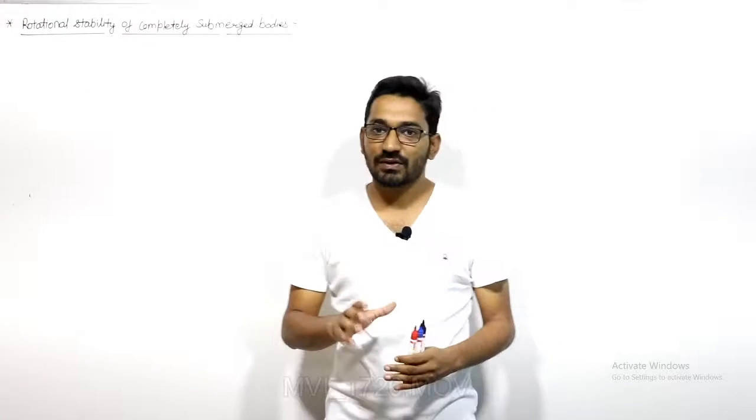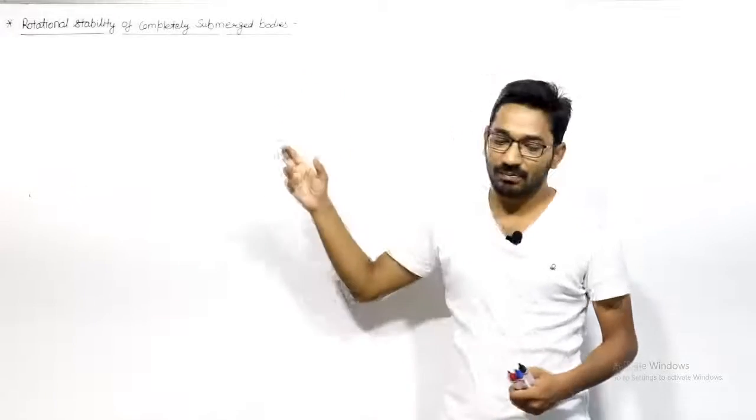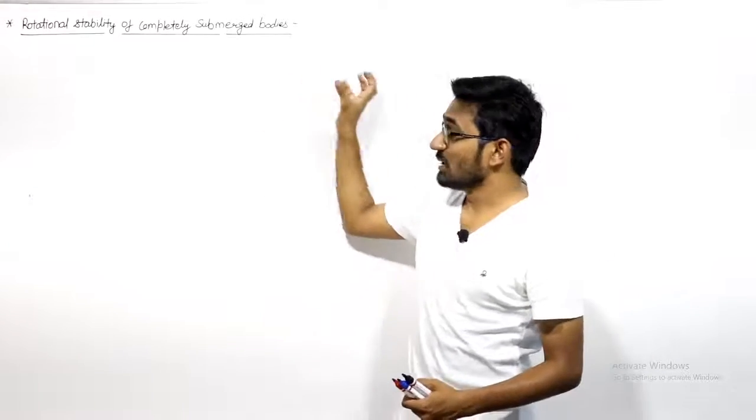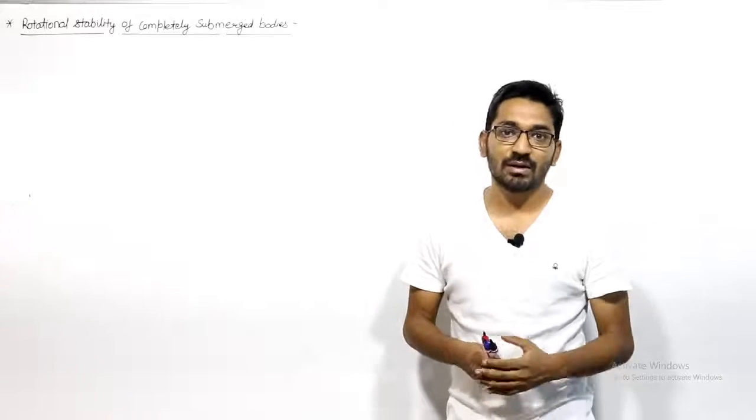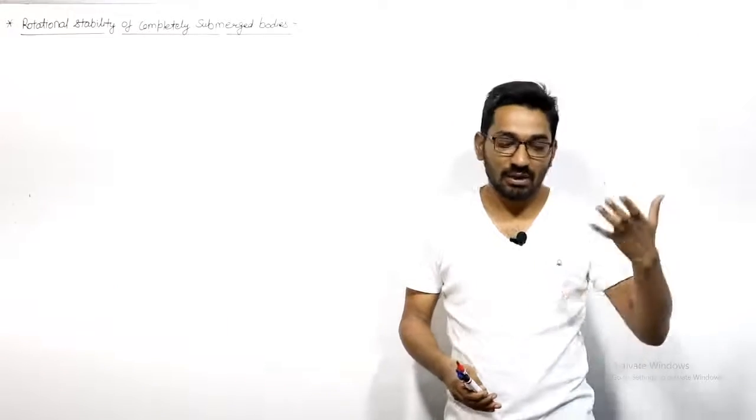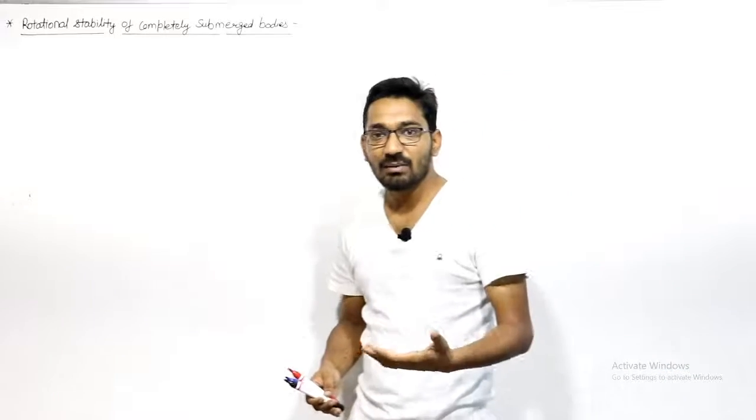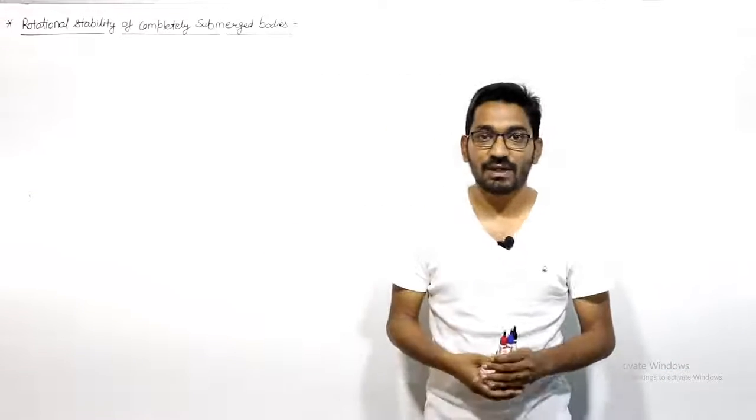Now the first case of our discussion is the rotational stability of completely submerged bodies. For those bodies which are completely inside the fluid, we have to see what the conditions are in which the body is in stable equilibrium, unstable equilibrium, or neutral equilibrium.